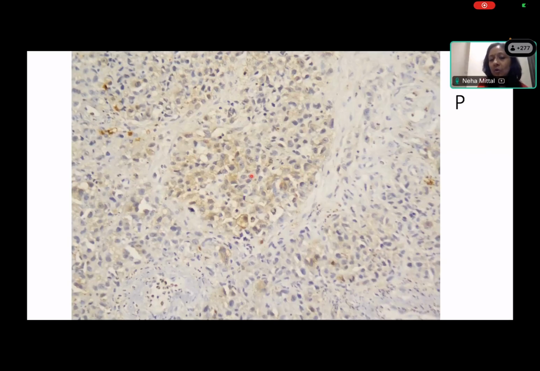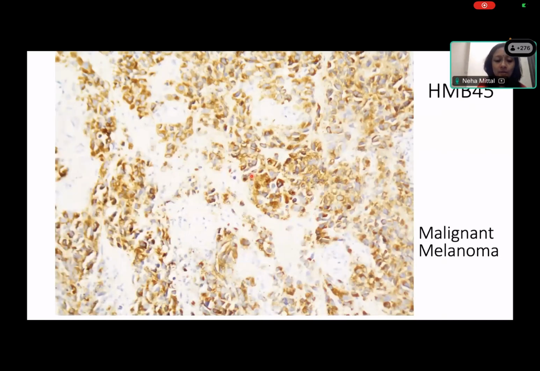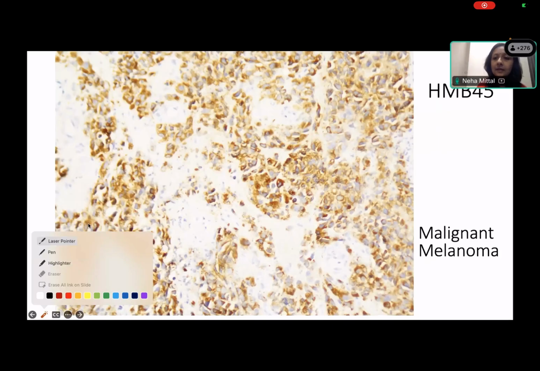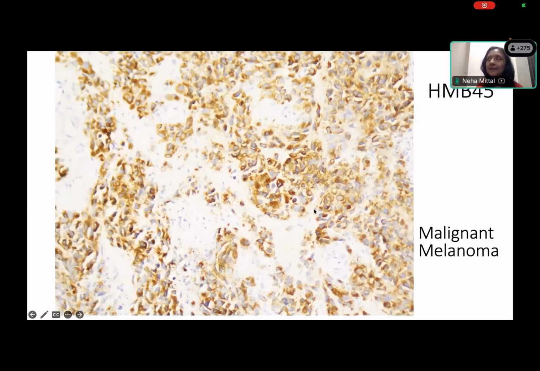So you must remember some cases may not show you S100, but this case showed diffuse positivity for other melanoma markers like this one. This is HMB45. So this is a malignant melanoma of the buccal mucosa which has metastasized and produced that cervical mass.